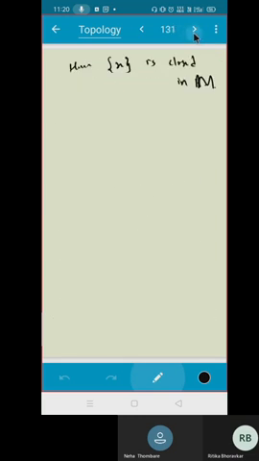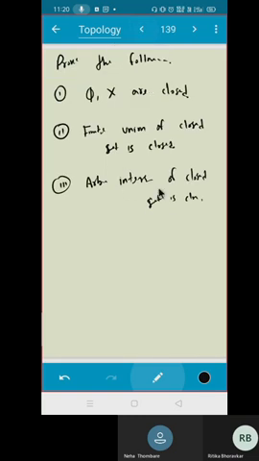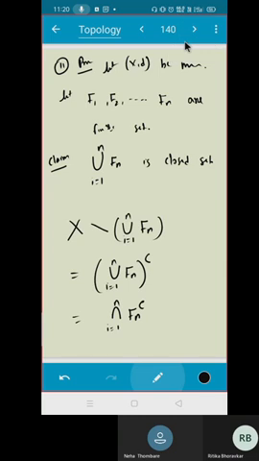Now tell me the proof of the next one. What do you need to prove? You need to prove that an arbitrary intersection of closed sets is closed. How will you prove it? Take some time.